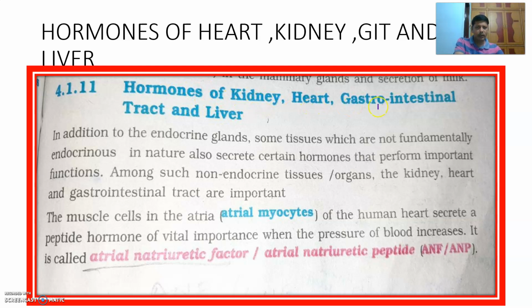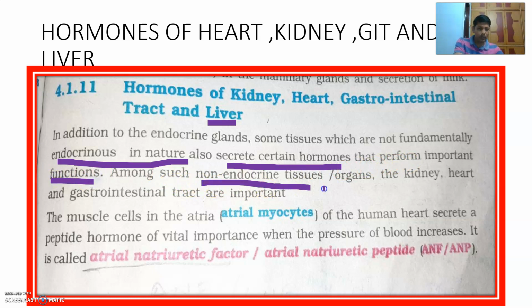Hormones of kidney, heart, gastrointestinal tract, and liver. In addition to the endocrine glands, some tissues which are not fundamentally endocrine in nature also secrete certain hormones that perform important functions. Among such non-endocrine tissues or organs, kidney, heart, and gastrointestinal tract are important ones.